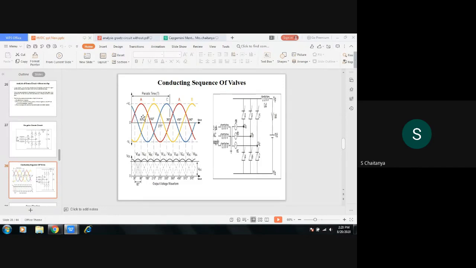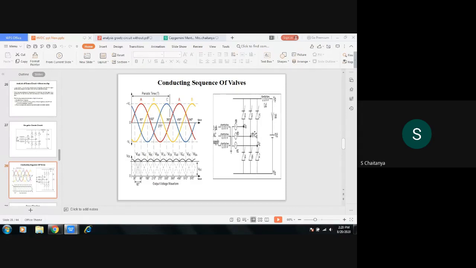So if you see the circuit, phase A is conducting from which side? Positive side. Is it clear? So to the positive side of phase A, which thyristor is connected? First thyristor is connected. So thyristor 1 will be conducting at omega t is equal to 30 degrees, on the positive side. On the negative side, phase B is conducting.